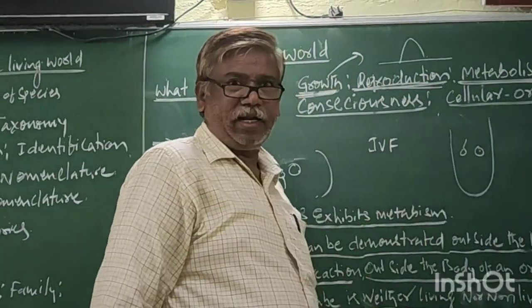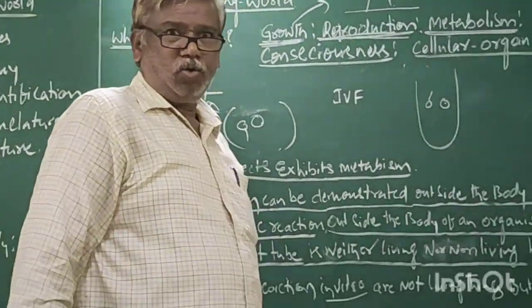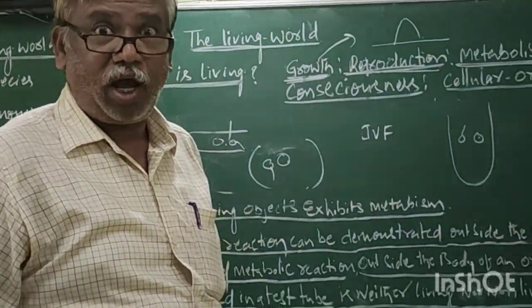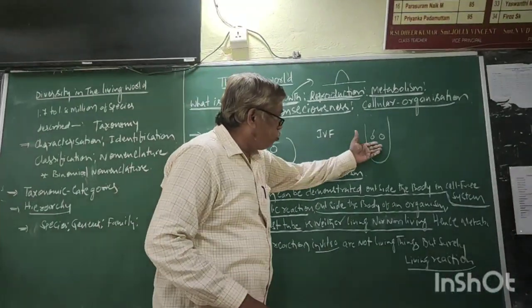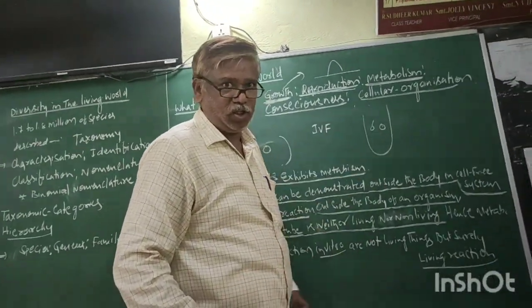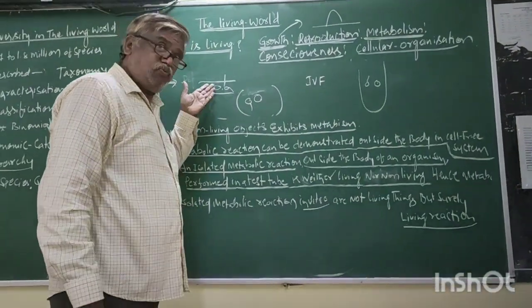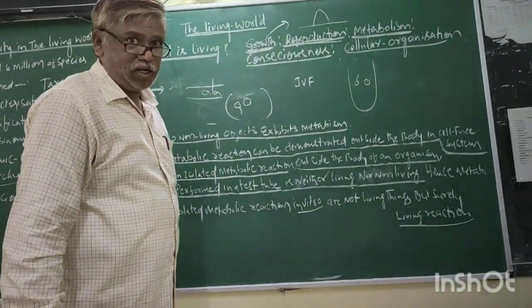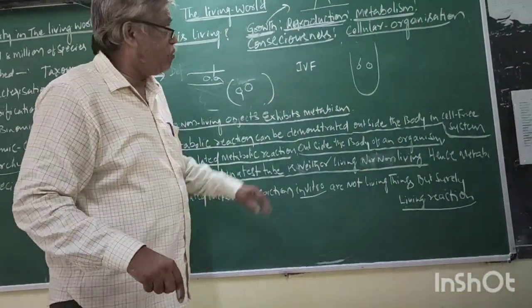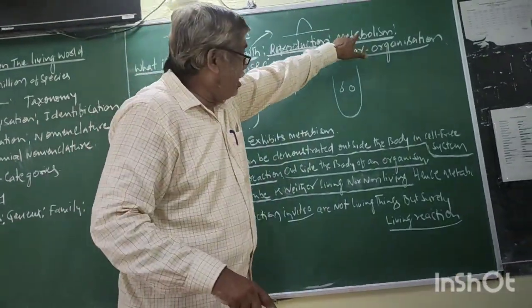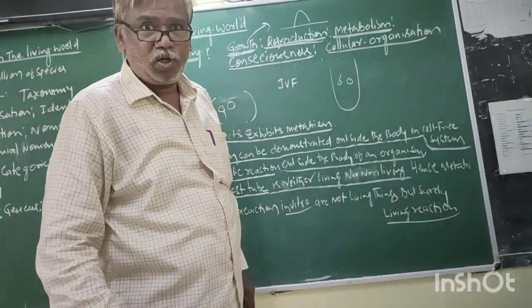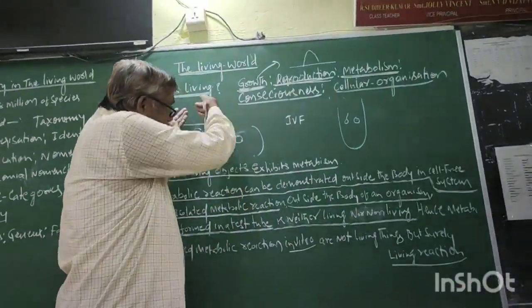Generally, it is a technology for infertile couples. Which process? Fertilization. Now fertilization is a metabolism which takes place in the body.